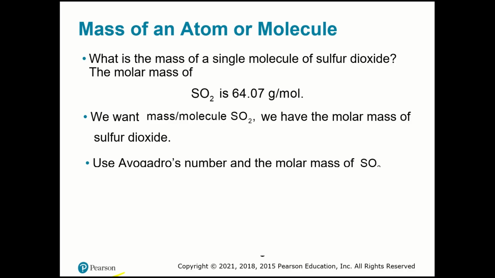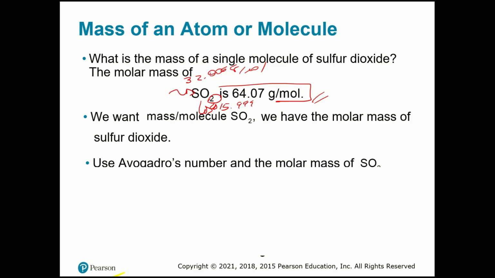I went to the periodic table and I looked for, let me just change this. Okay, and in my periodic table I found sulfur, which is more or less 32.06 grams per mole. And then I have oxygen, which is 15.999. So I have a 2, so it will be 2 times this. And then you add all together and you have 64.07 grams per mole. If you don't know how to do molar mass, practice a little bit, because that will help you and everything. This is the key to go well in stoichiometry problems, okay?